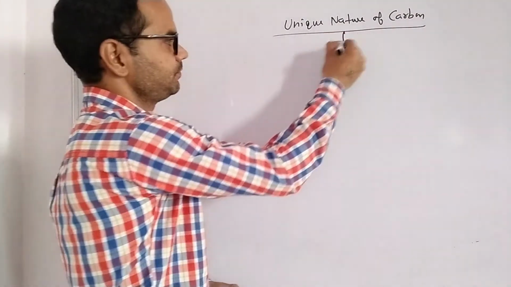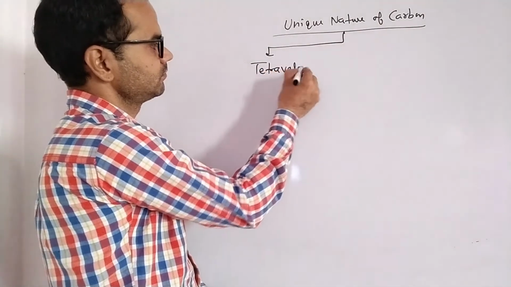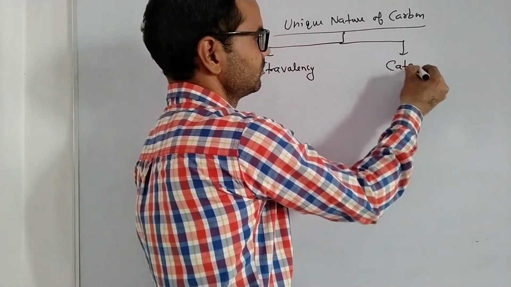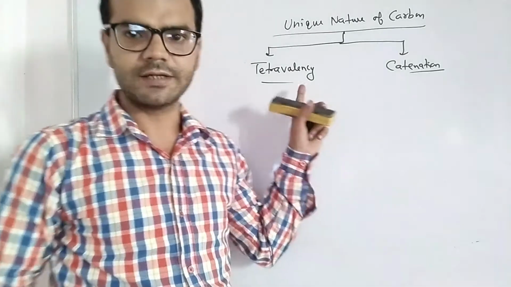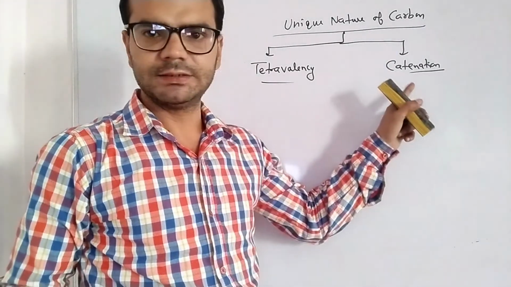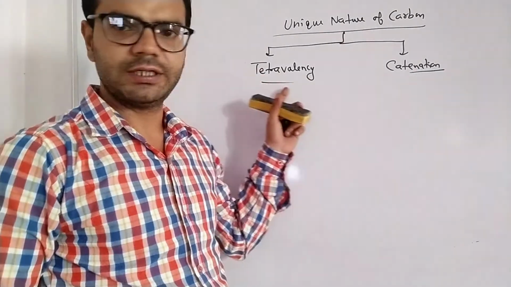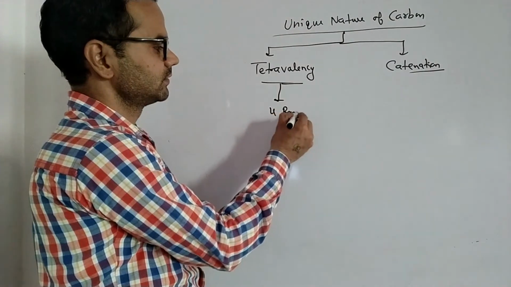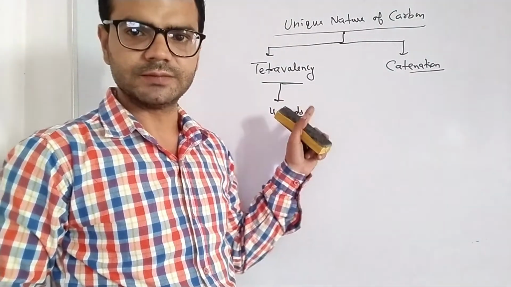First is tetravalency and second is catenation. As the name indicates, tetravalency means it shares 4 electrons. It means it makes 4 bonds, either with carbon or with other atoms.